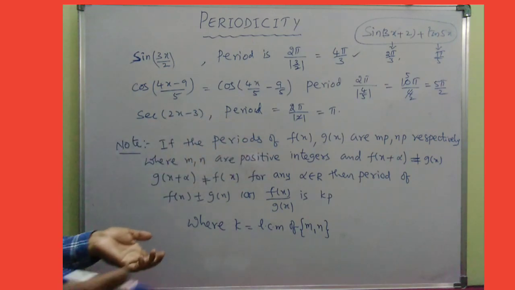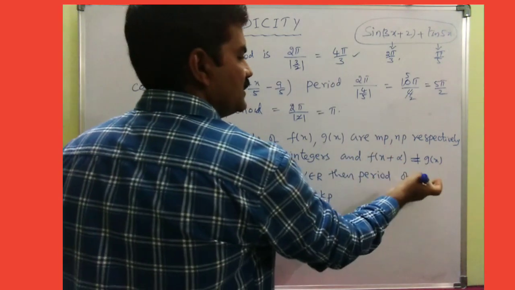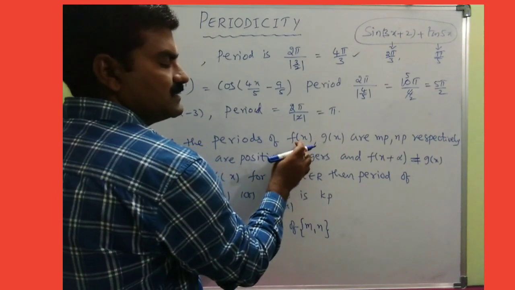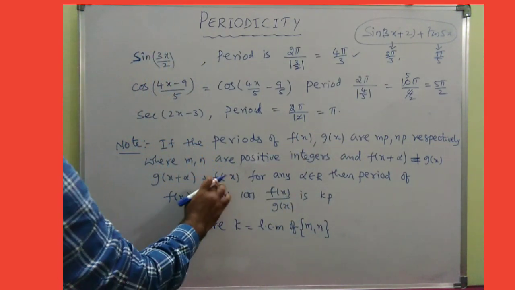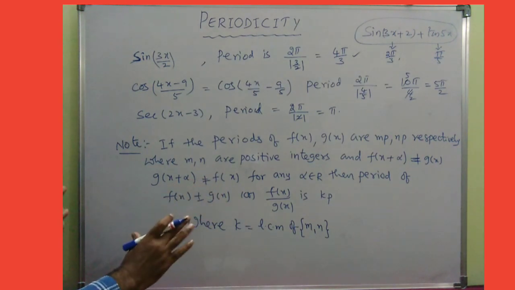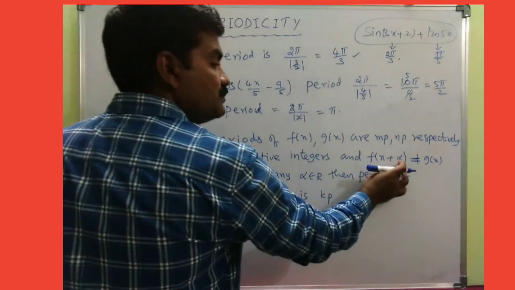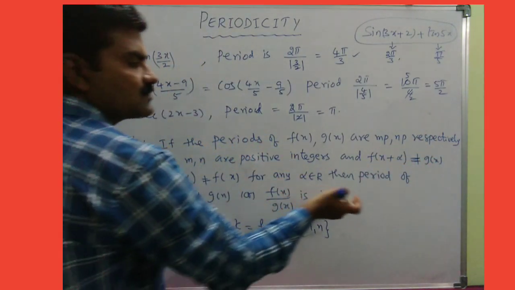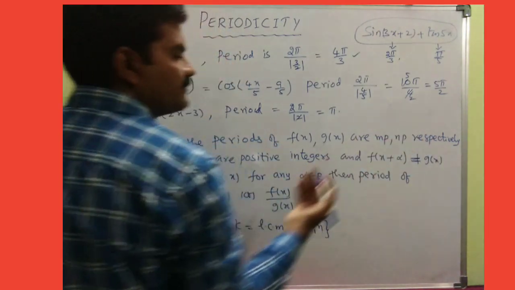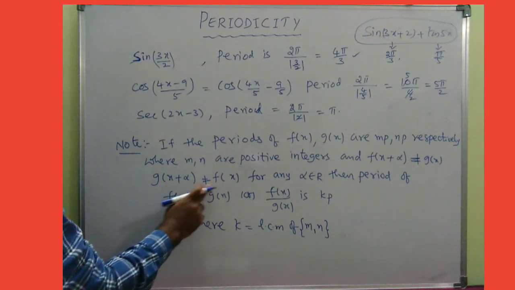Moreover, f(x + α) ≠ g(x), and similarly g(x + α) ≠ f(x). This must be very clear, because f(x + α) should equal f(x) as per the periodicity definition, but should not equal g(x).